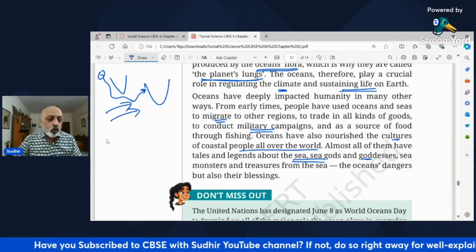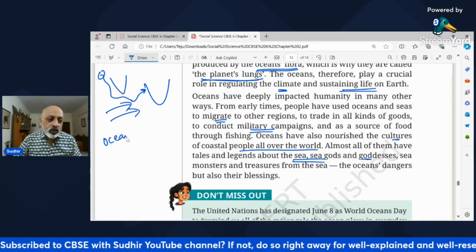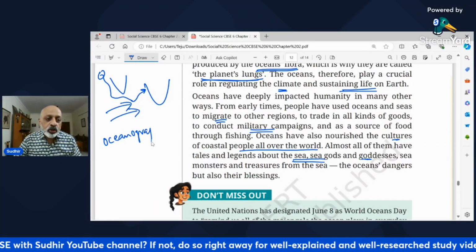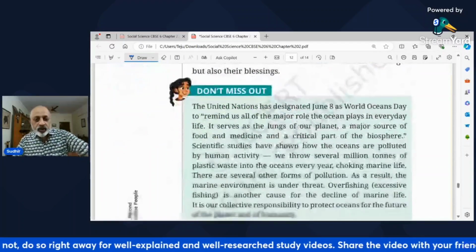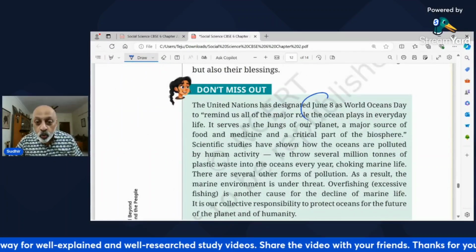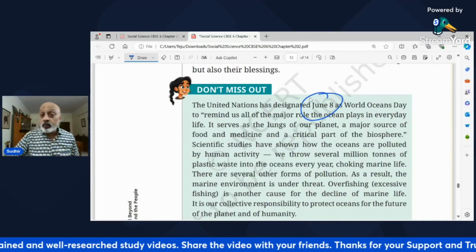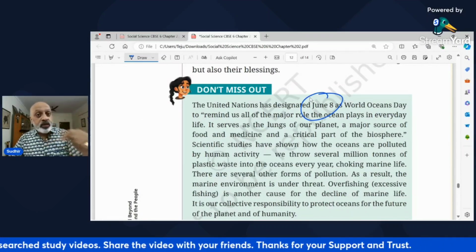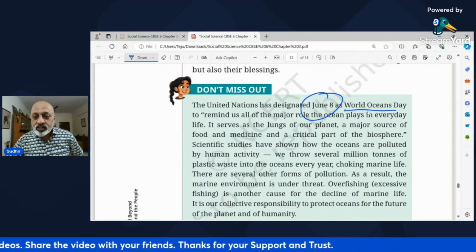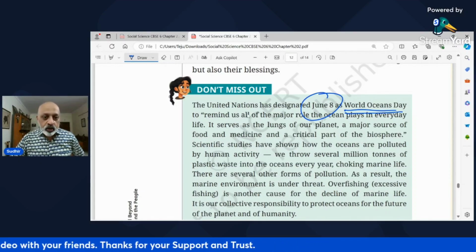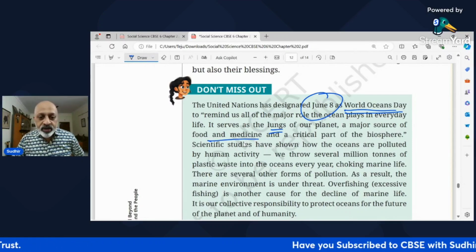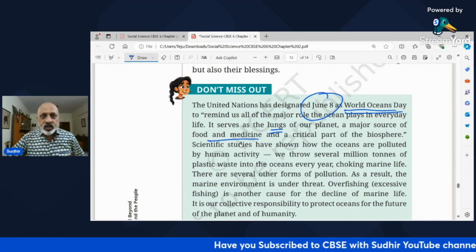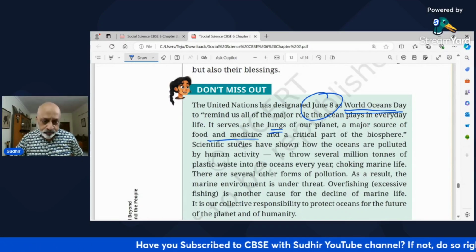Someone who studies the ocean, ऐसे ही बता देता हूं, is called an oceanographer. आपकी जीके के काम आएगा. Okay. The United Nations has designated June 8, now this is again, अगर आपको MCQ questions पूछा जाए तो उसमें ये पूछा जा सकता है, which is known as World Oceans Day. Okay, to remind us of the major role the ocean plays in everyday life. It's the lungs of the planet, a major source of food and medicine. Food as in fish and other kind of aquatic life.